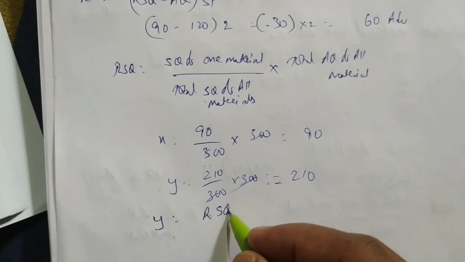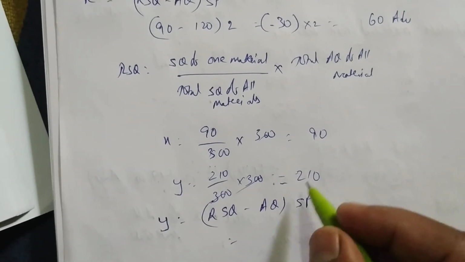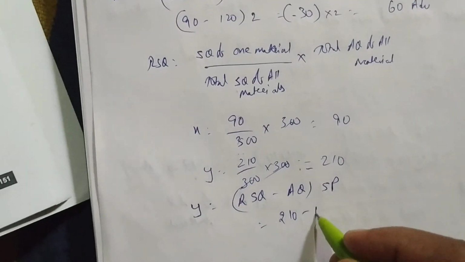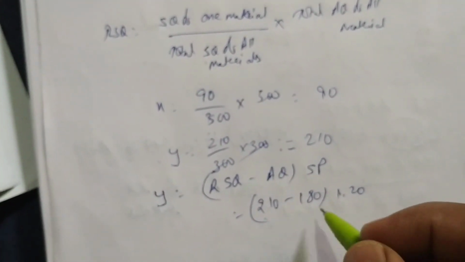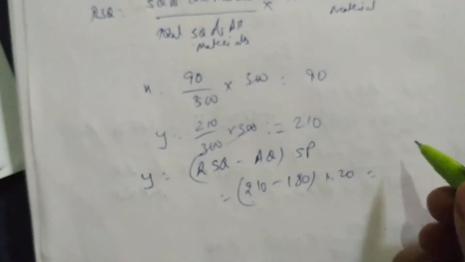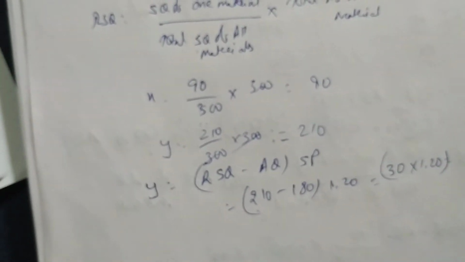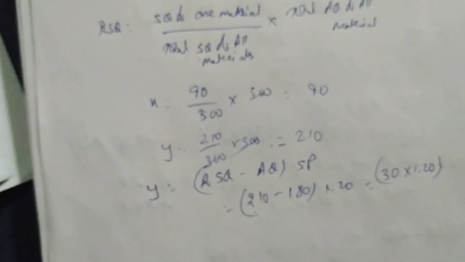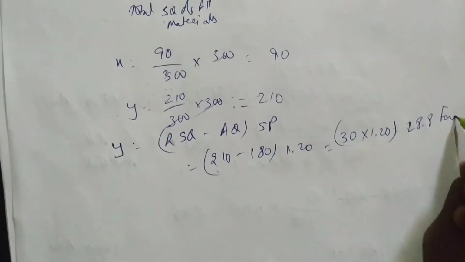Y also you do. Same formula, RSQ minus AQ, multiply with SP. RSQ is 210. Actual quantity is 180. Standard price is 1.20. They asked you to use 210, but they used 180, means less they have used. 210 minus 180, 30. They have used 30 less. Multiply with 1.20. 30 into 1.2, 36. This is favorable. This is profit.